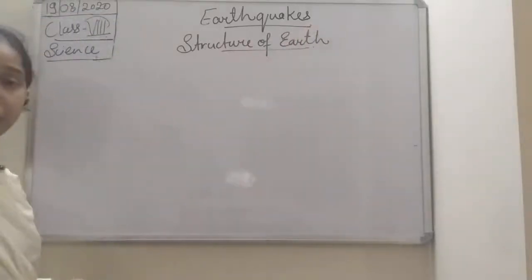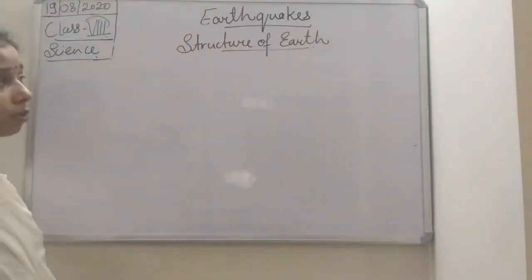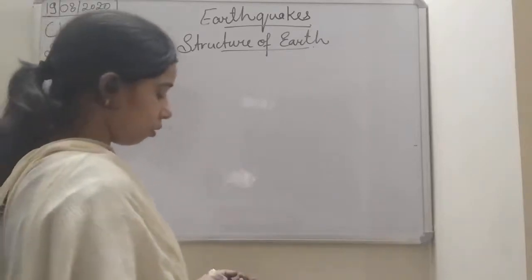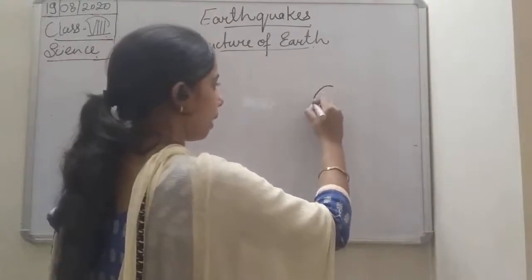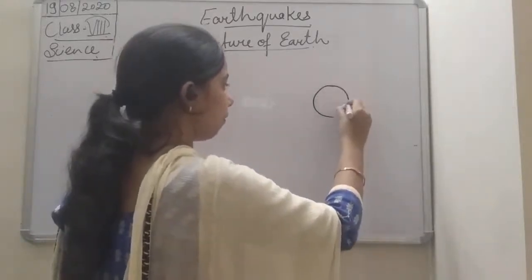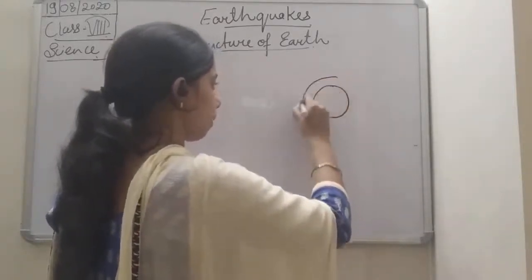Structure of earth. So if we talk about the structure of the earth students, in very simple terms you can understand that earth is divided into 4 layers.